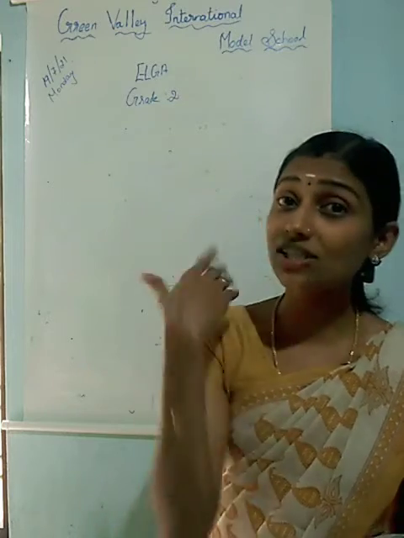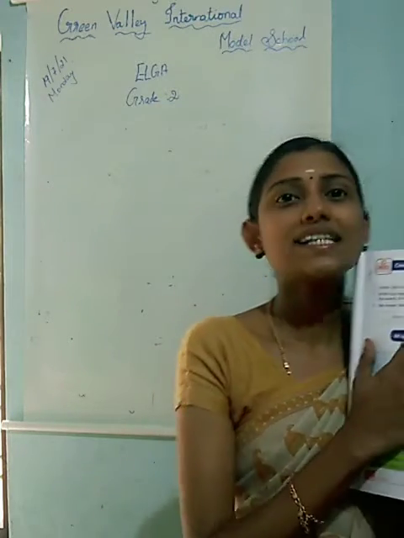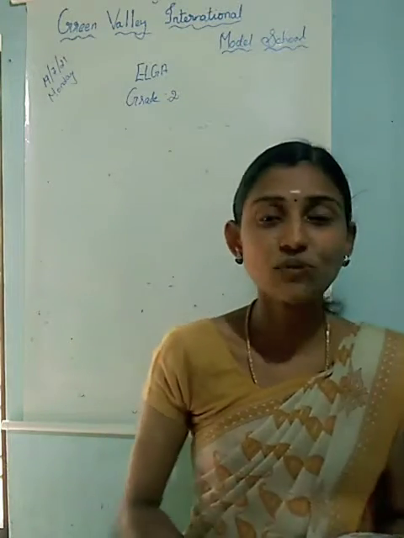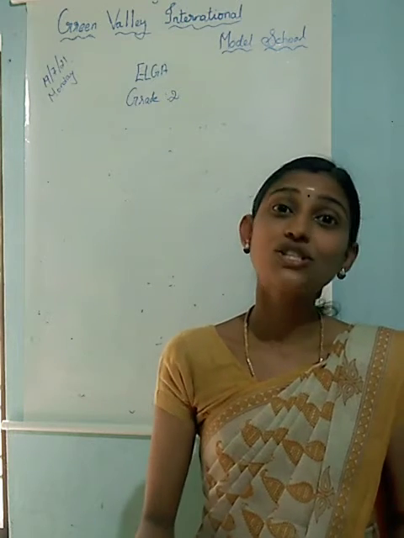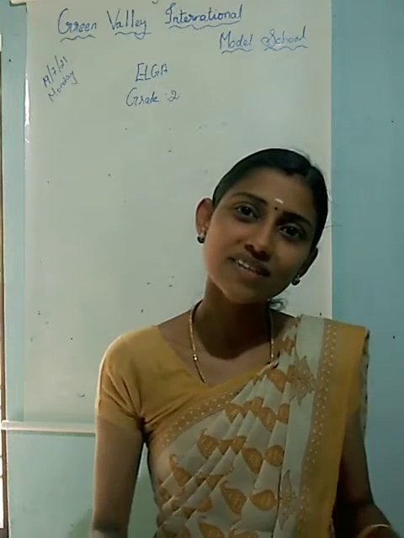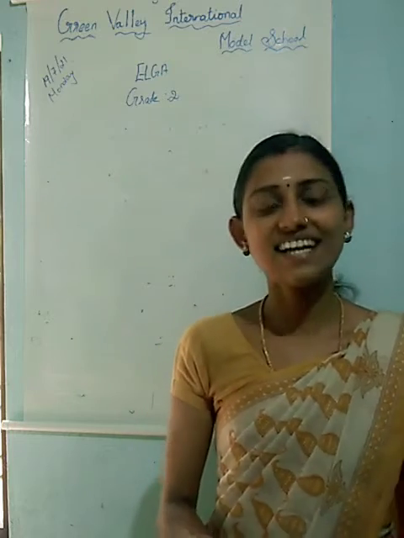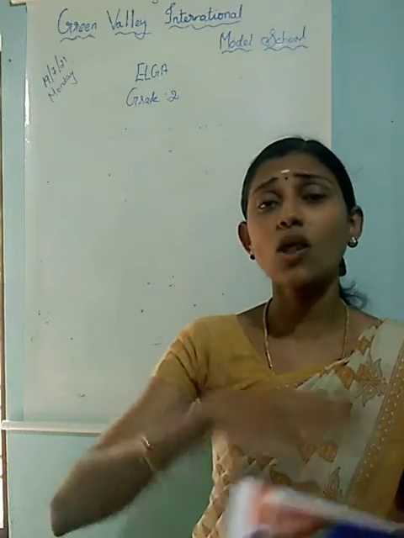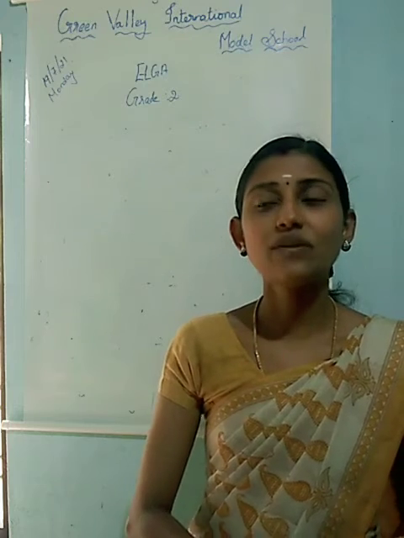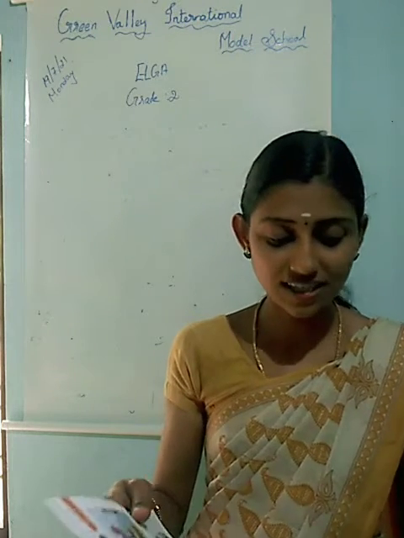Then next topic we saw, at a fair, right? At a fair, two characters we saw, Sanjay and Radha. They are at a fair. They saw a lot of shops, right? They went to a lot of shops. Can you say some shops?